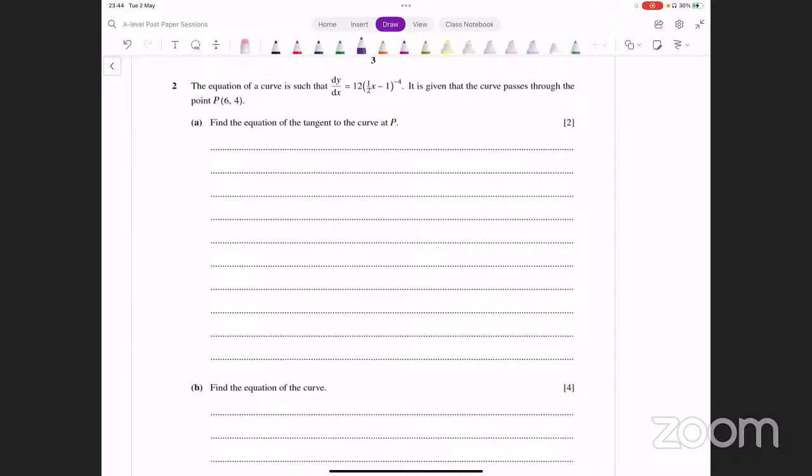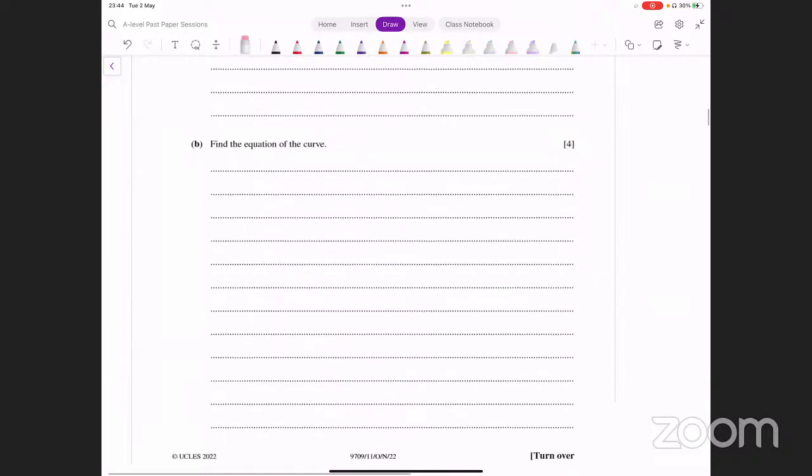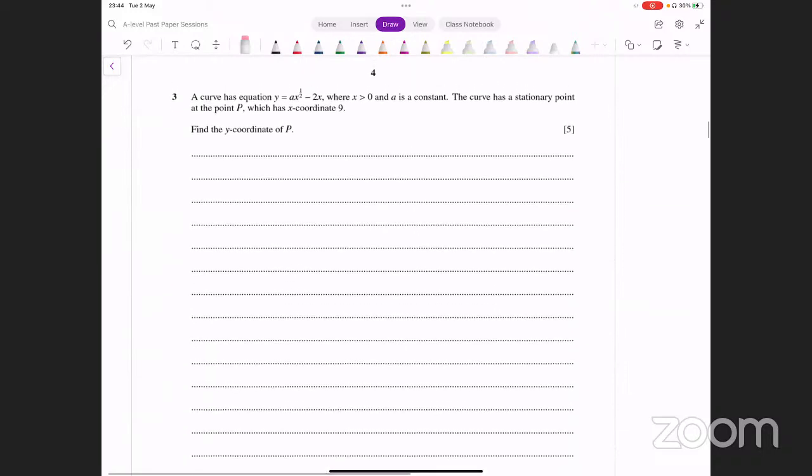You have to find the equation of the curve. You will integrate this. Plus C will come. To find that, you will input this point there and you can find the value of C from that. Okay, so this is also pretty straightforward. You can do that. Let's move on to the next one.